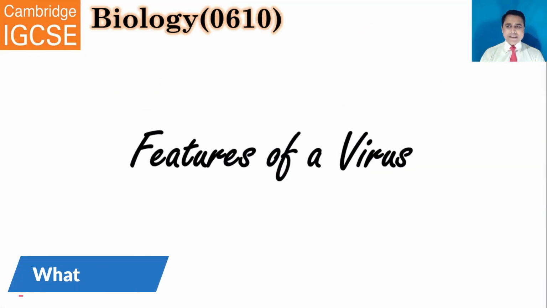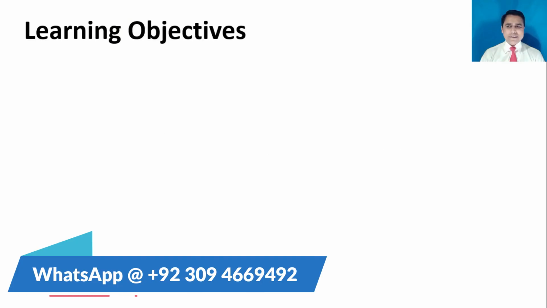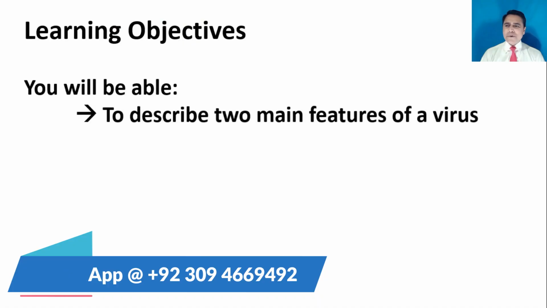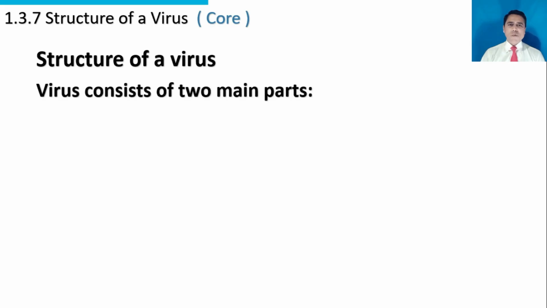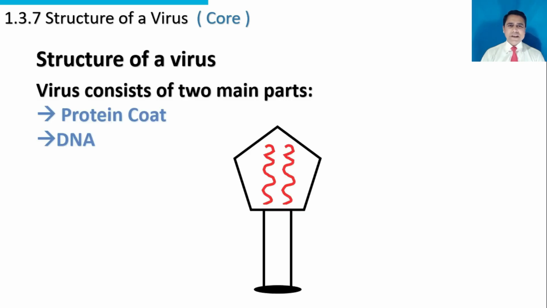Now we will discuss features of a virus. Learning objectives are: you will be able to describe two main features of a virus. Structure of a virus. Virus consists of two main parts: protein coat, DNA. This is the structure of a virus. This is protein coat. This is DNA, genetic material.